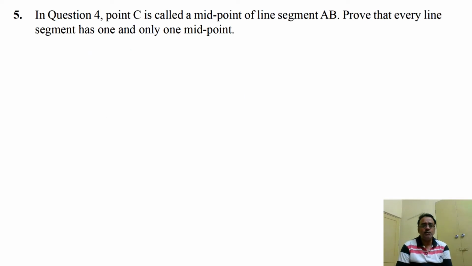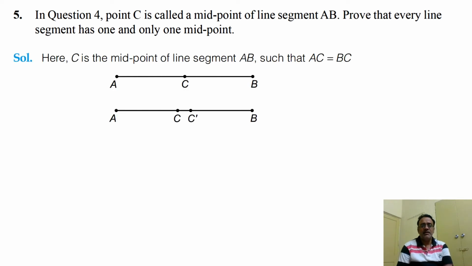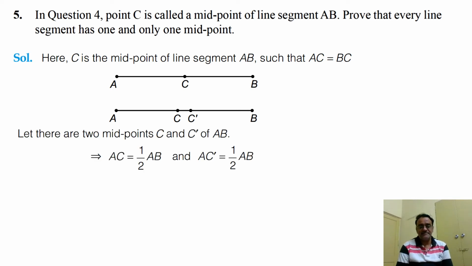Next, question number 5. In question number 4, the previous question, point C is called the midpoint of line segment AB. So prove that every line segment has one and only one midpoint. Here C is the midpoint of the line segment AB such that AC is equal to BC. So I'm going to take two midpoints. Let us assume that it has two midpoints, C and C dash.